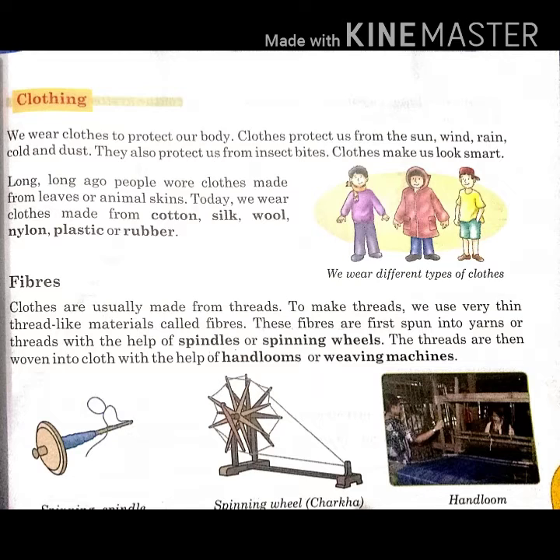Clothes are made up of threads. To make these threads, we use a very thin material which is known as fibers. These fibers are spun with the help of spinning wheels and spindles, and then these threads are woven into clothes with the help of hand looms and weaving machines. There are different types of fibers. Some fibers that we get from plants and animals are called natural fibers, and some fibers produced artificially in factories are known as synthetic fibers.